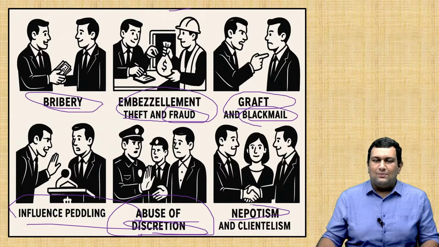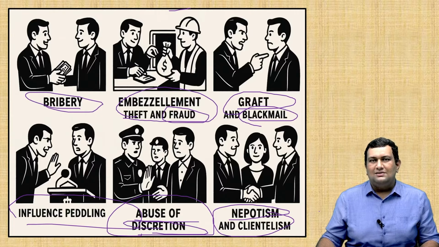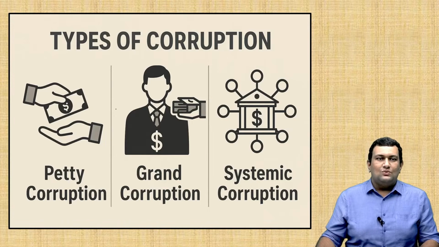Another aspect is nepotism and clientelism. Nepotism is a common word, usually used in politics and the cinema industry. It means favoring someone, and in government, if the recruitment process is not proper, not correct, and not transparent, this will lead to nepotism, as the favored candidates will be selected instead of the deserving ones. So we'll move to types of corruption.